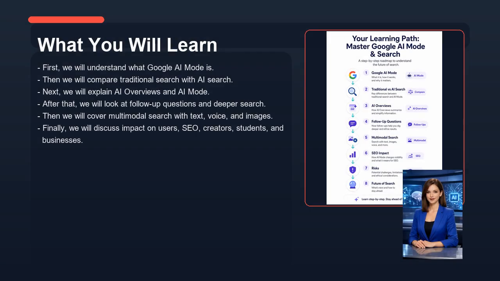Now let's look at what you will learn. First, we will understand what Google AI mode is. Then we will compare traditional search with AI search. Next, we will explain AI overviews and AI mode. After that, we will look at follow-up questions and deeper search. Then we will cover multimodal search with text, voice, and images. Finally, we will discuss impact on users, SEO, creators, students, and businesses.